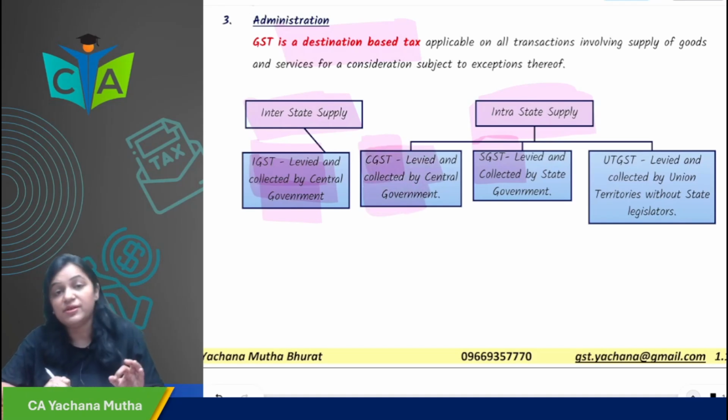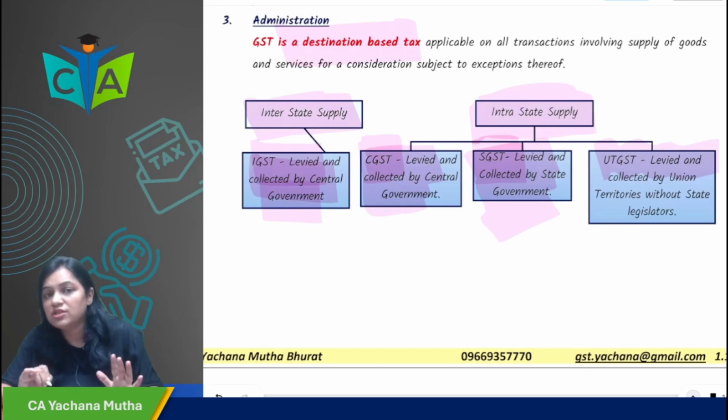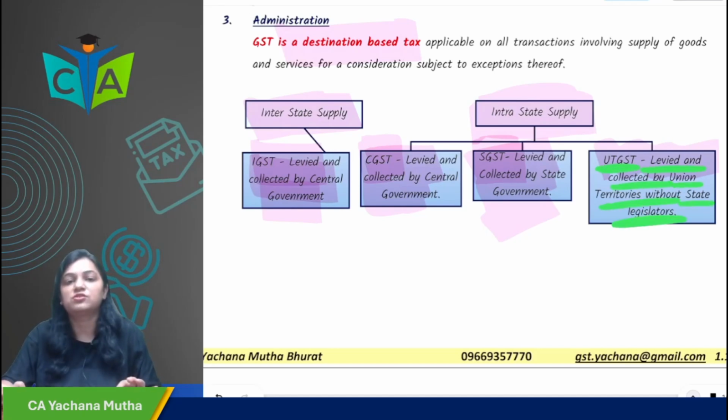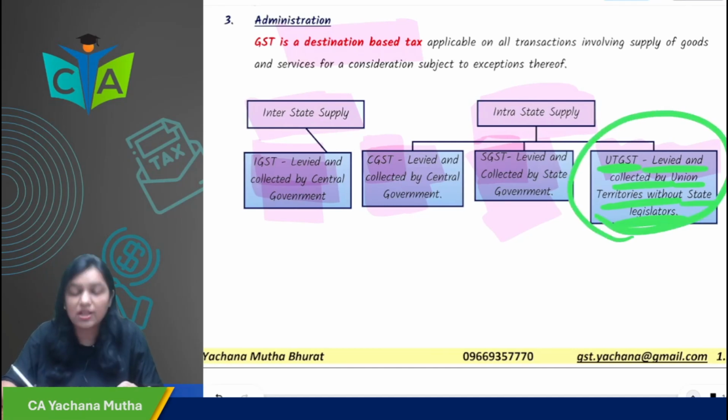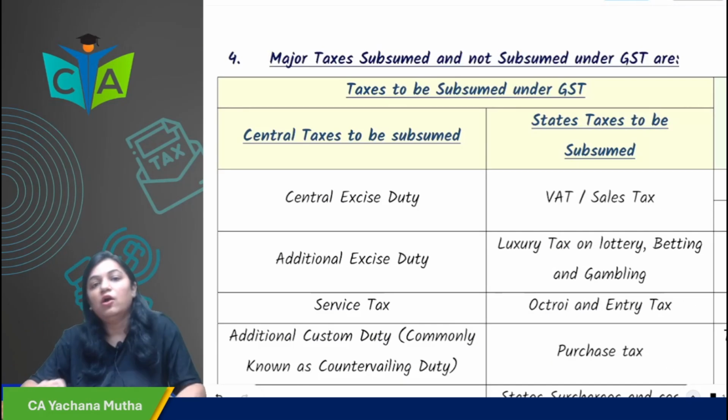CGST is levied and collected by the central government. SGST is levied and collected by the respective state government. In case of intra-union territory supply, it is CGST plus UTGST. It will be levied and collected by the union territory without state legislature. For union territories without state legislature, the tax collected would be CGST plus UTGST.